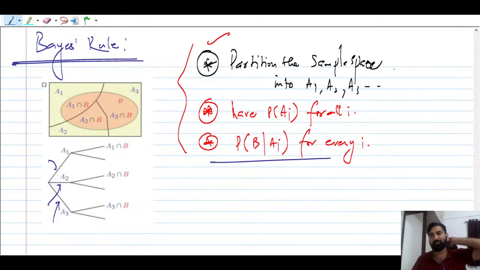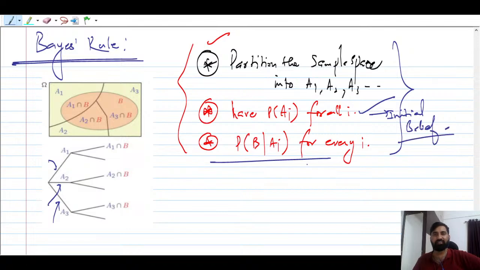Till this point you have to do, so this is nothing but the initial belief, and this is the conditional probability, right? Now Bayes theorem says that the probability of, already we know B, right? Total probability B. Now we want to find the probability of Ai.